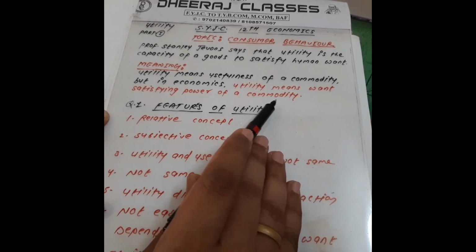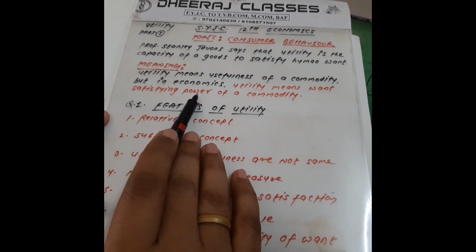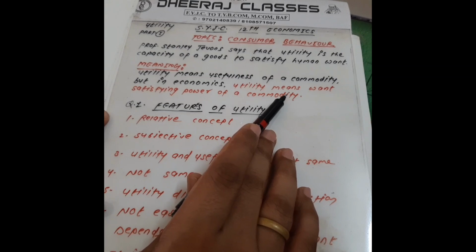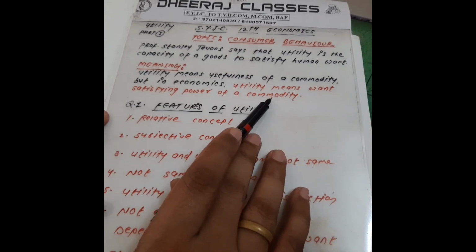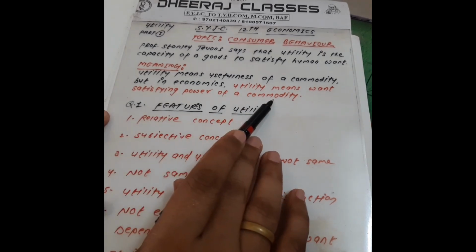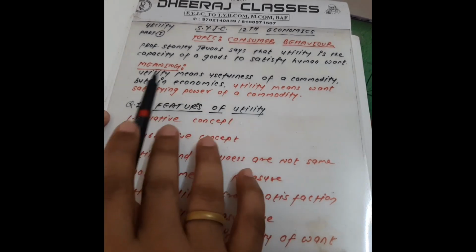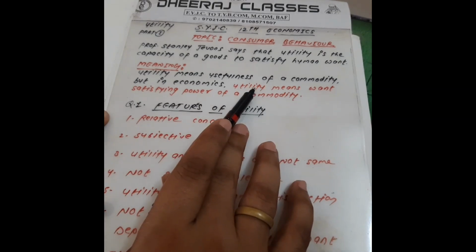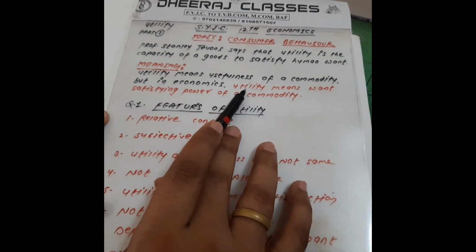I take one different example. If a person is a habitual smoker, smoking has the power to satisfy the wants of that person. The cigarette is a commodity and it satisfies the wants of a person. So that is utility.